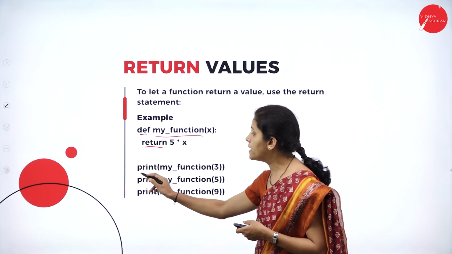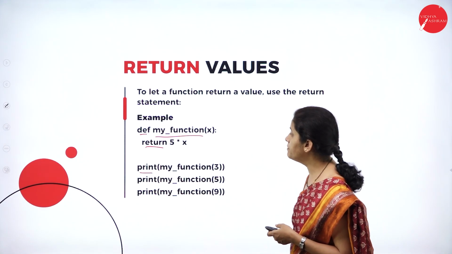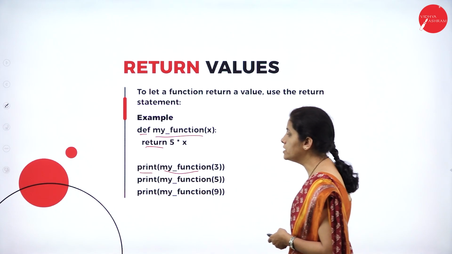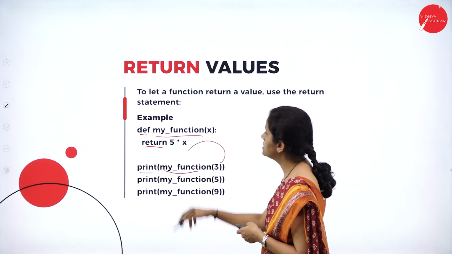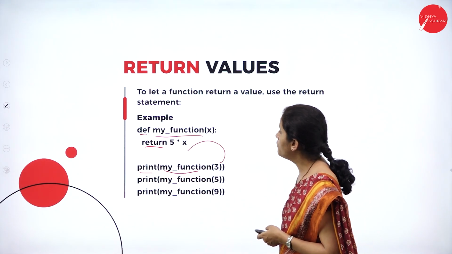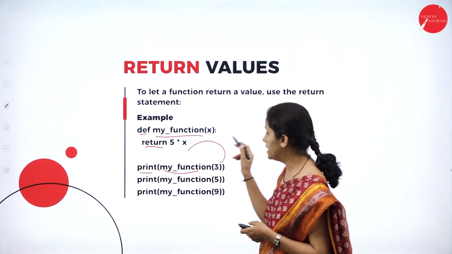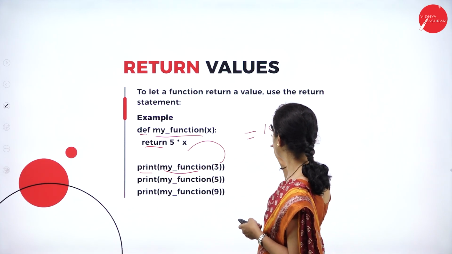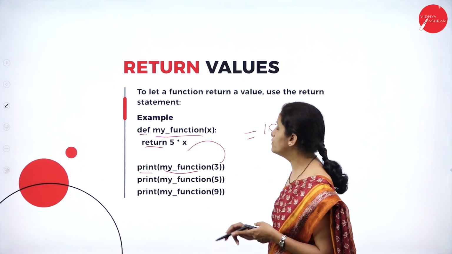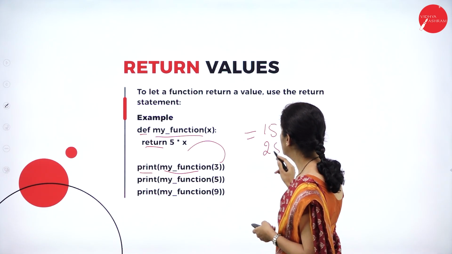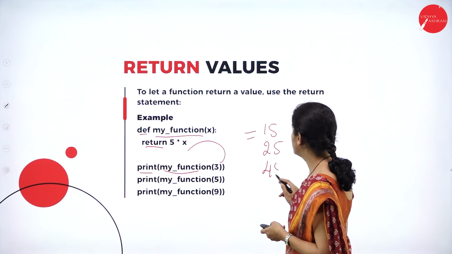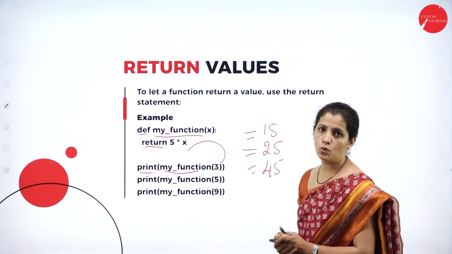See here, while printing itself, I'm calling the function. What is my function name? my_function, and I'm passing the argument. First time 5 times 3, it is 15. Second time 5 times 5, it is 25. Third time 45. This is the output of this program.